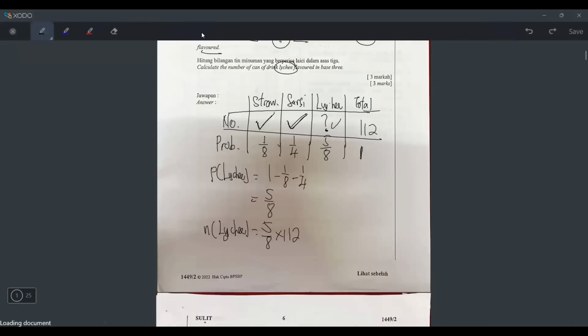So let's press, what's 112 times 5/8? Okay, 70. But this is in base 10. If you look carefully, they say calculate the number in base 3. So I think the last step is changing this base 10 value to base 3. And how to do that?